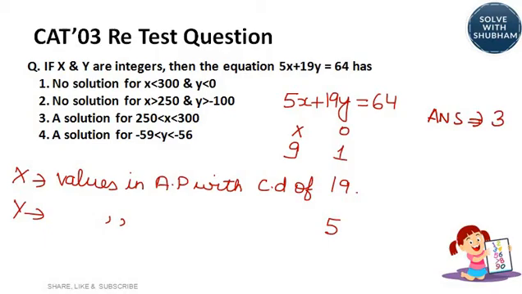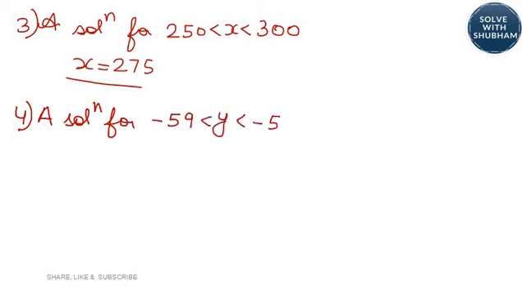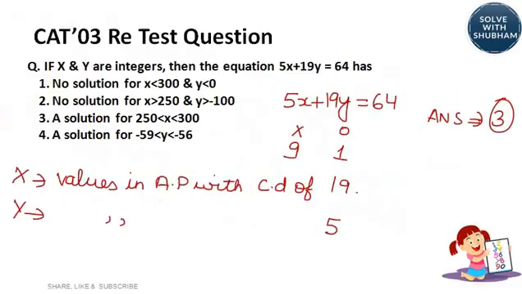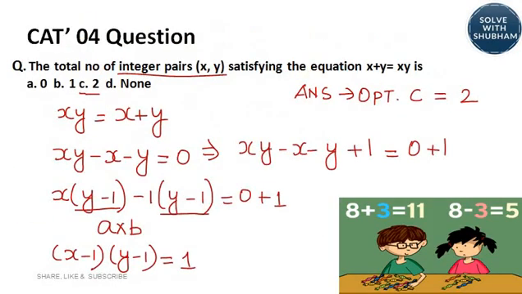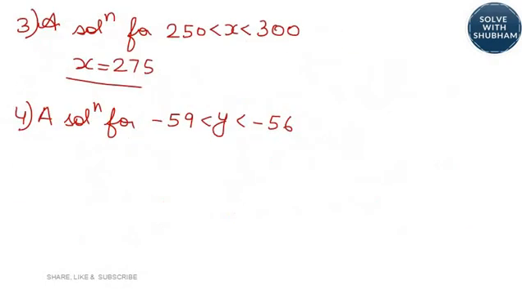Answer is option number 3, but let us verify option number 4 as well. What is 4? 4 says a solution for minus 59, the range is given. So again y is negative. So when y is negative, you have to look at case 2. Again case 2. So basically most of the cases we have looked at case 2.